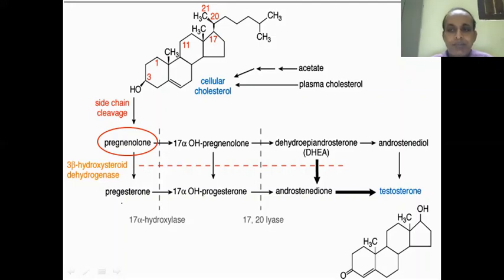Now the synthesis. The starting material is cholesterol, always.